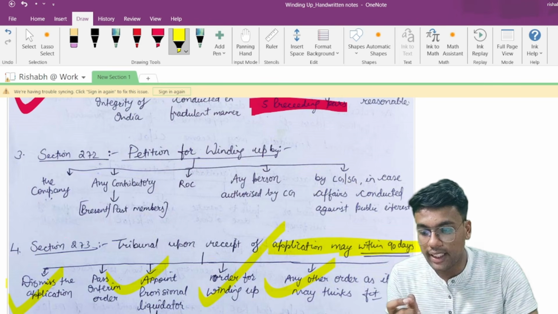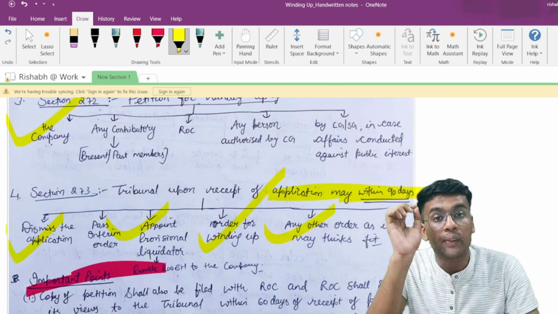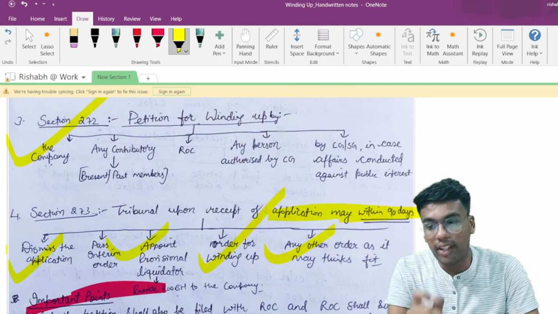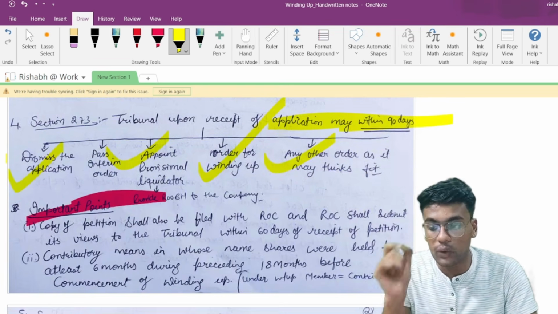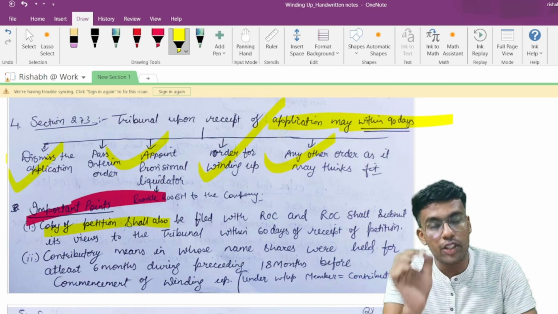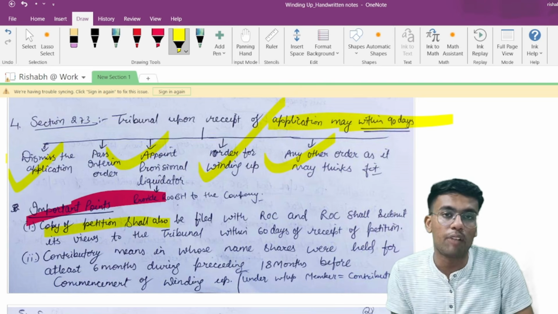Now, as you can see here, any of these 5 persons can make the application to the tribunal for winding up of the company. Once these 5 persons are filing application to the tribunal, they are also required to file the petition to the registrar of the company. The copy of the petition shall also be filed to the ROC, and ROC shall, upon receipt of the application